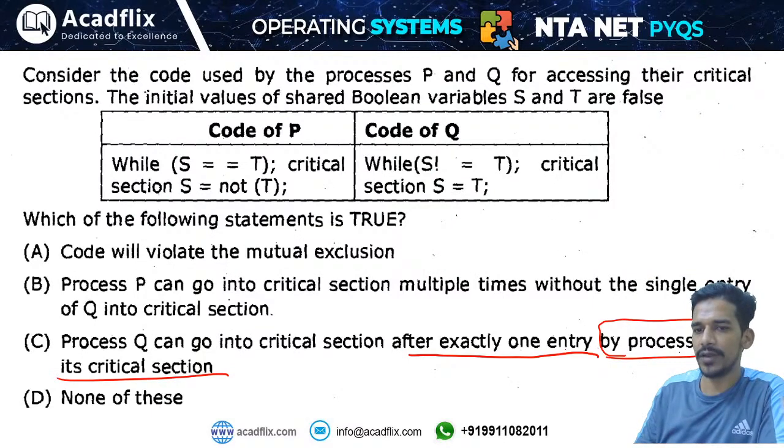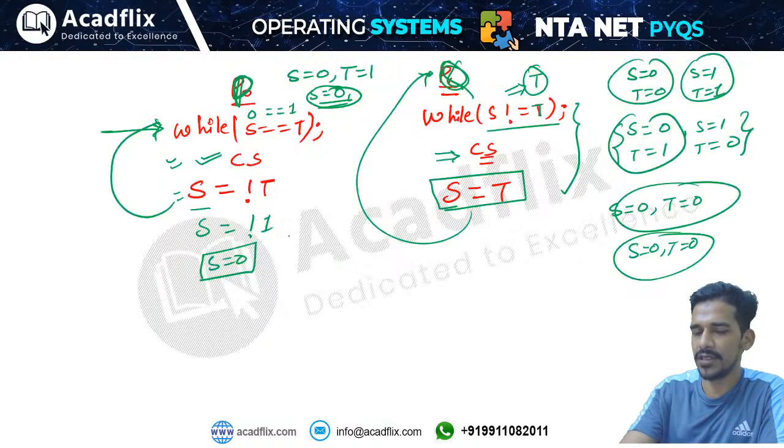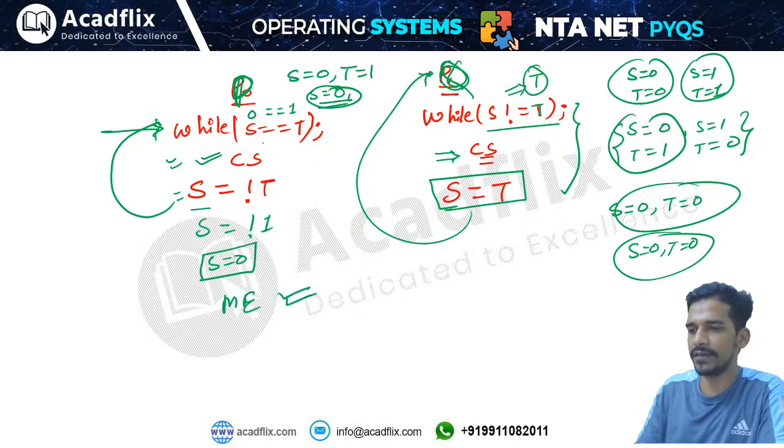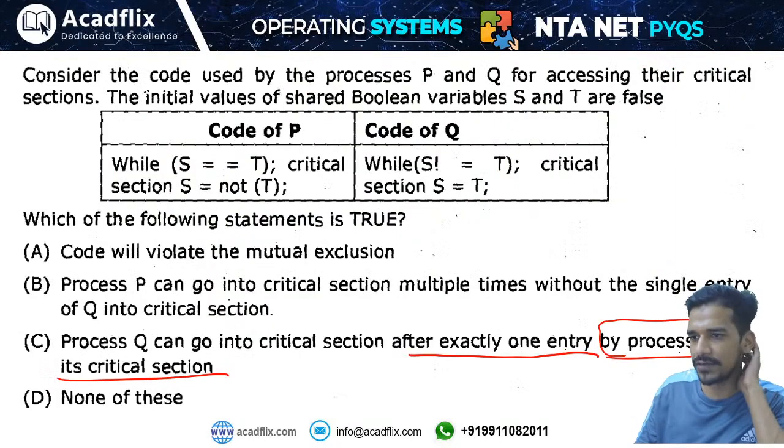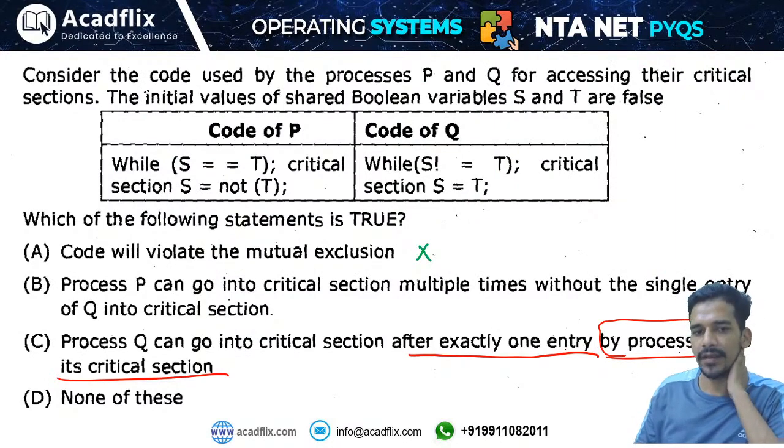Code will violate the mutual exclusion. Is it violating the mutual exclusion? No. Definitely mutual exclusion is satisfied because only one process can enter the critical section at one time. These two processes cannot enter the critical section at the same time. That's why mutual exclusion is satisfied. So this is false. So process P can go into the critical section multiple times without the single entry of Q into the critical section.